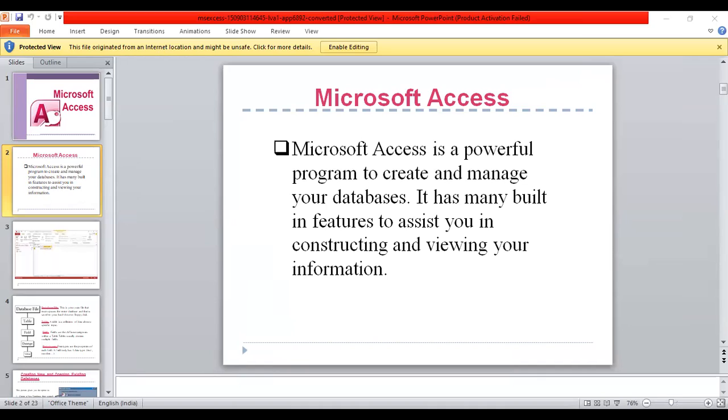Specify a name and location for the database and click create. Below is the screen that shows up in the following step. You can specify the name and location for the database and click create. Here you can change the name and location of your database.